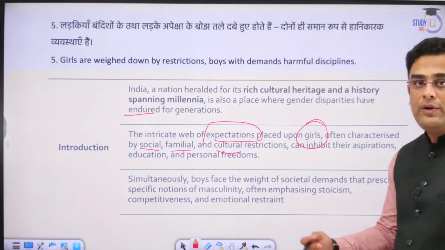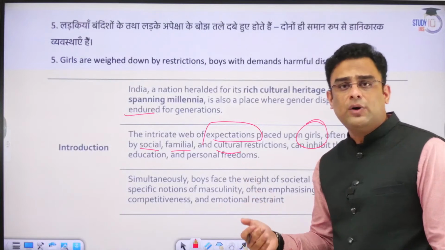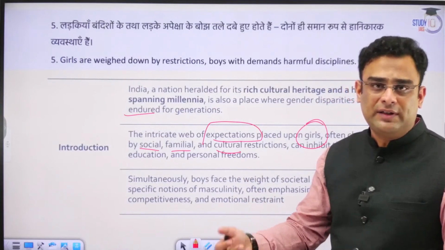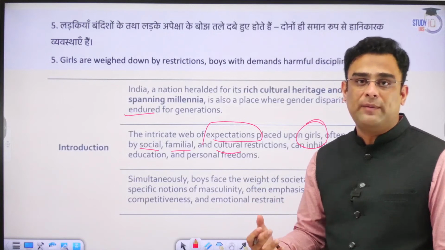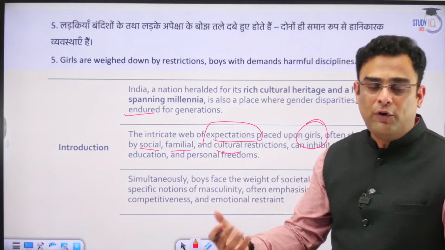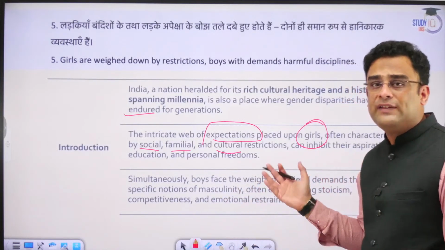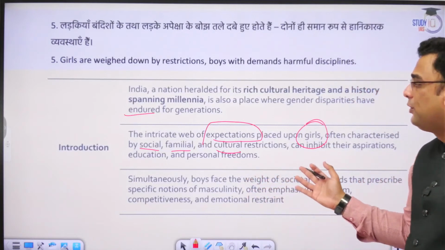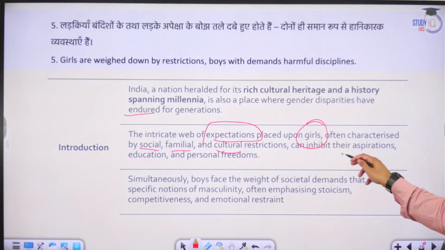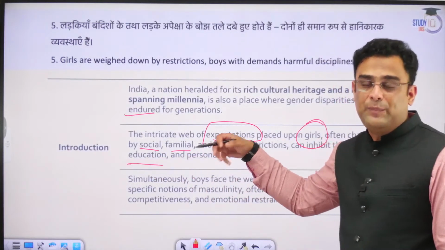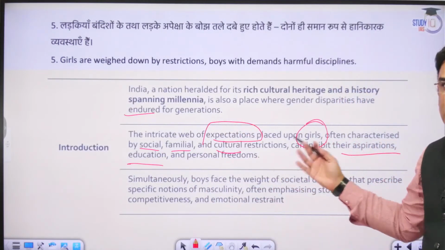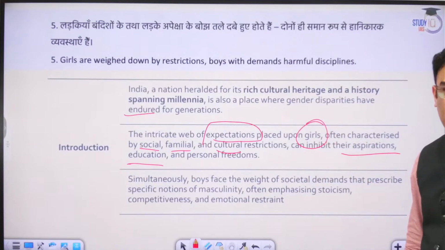She has to, for example, return to her place of residence before a certain time, wear certain types of clothes only. She has to be very conscious about intermingling with people of the opposite gender. So all of these things put restrictions on girls and inhibit their aspirations, stop their ambitions in terms of education and so forth. Many such things happen for girls.